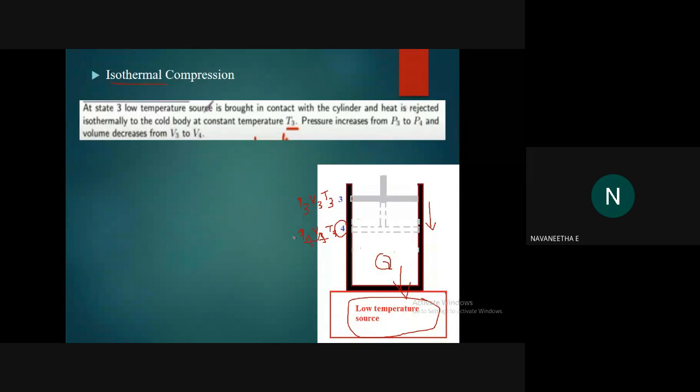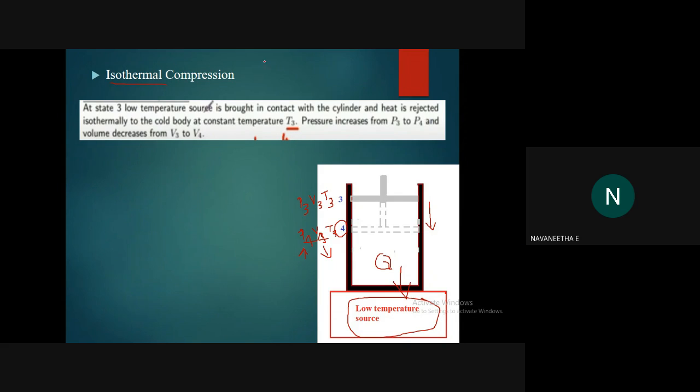So what about the pressure here? What will happen to the pressure? Pressure increases, yes, good. Then what about the volume? Volume decreases. So these are the changes that will occur in isothermal compression.